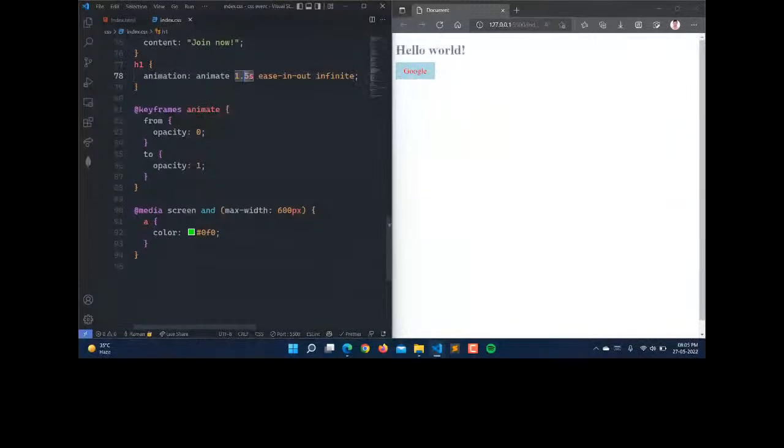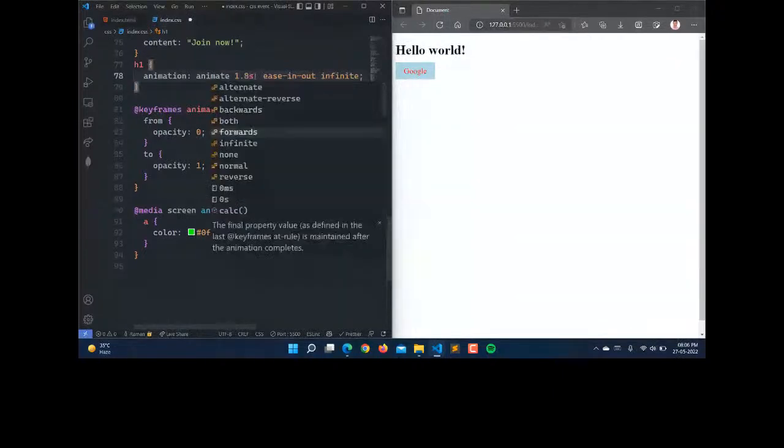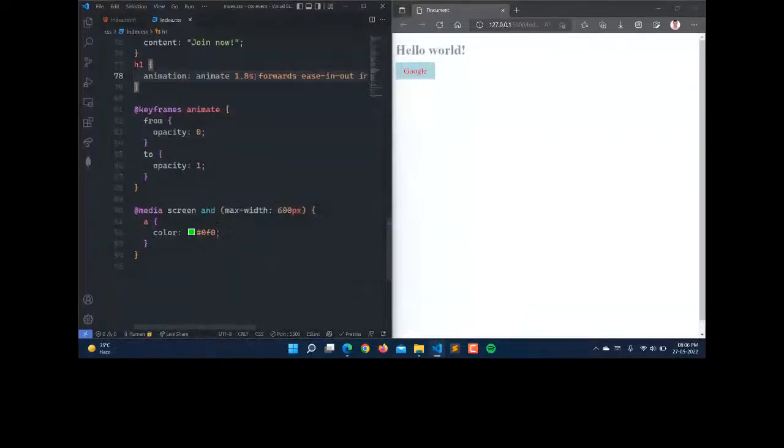And you can also change the direction here, and mention how it will work. It can move alternate, reverse, backward, or forwards. So you can define that also here. Like it is moving forward here: first, it goes from opacity 0 to opacity 1. If I apply backward here, first the opacity will be 1, then it will be 0. Like that you can do.